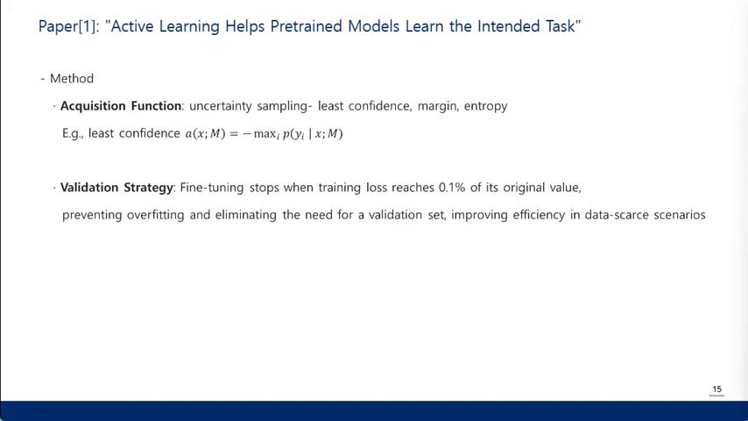For the acquisition function, the paper used uncertainty sampling, not only least confidence but also margin and entropy sampling. Moreover, for the validation strategy, the paper suggests stopping fine-tuning the model once the training loss drops to 0.1% of its initial value. This helps prevent overfitting and means we don't need a separate validation set, which is really useful when data is limited.